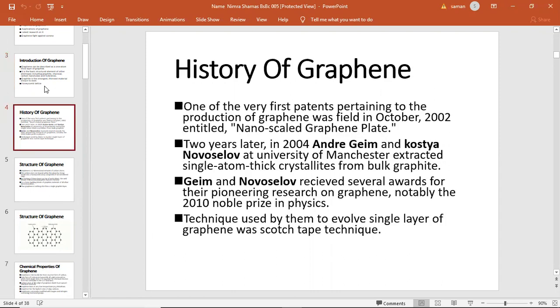History of graphene. There's a huge amount of history of graphene. One of the very first patents pertaining to the production of graphene was filed in October 2002, entitled Nanoscale Graphene Plate. Two years later, in 2004, Andre Geim and Konstantin Novoselov at the University of Manchester extracted single thick graphite crystallite from bulk graphite. Geim and Novoselov received several awards for the pioneering research on graphene. The technique used by them to extract a single layer of graphene was the Scotch tape method.